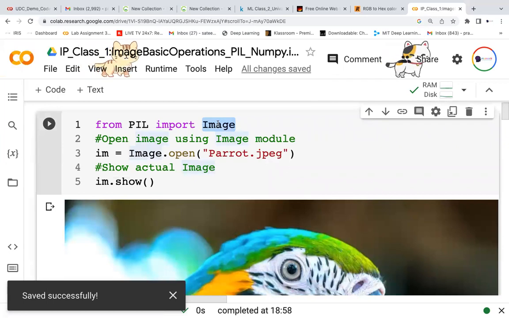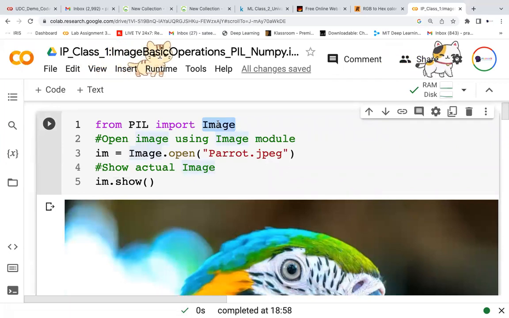Then what is the other basic operation I will be doing? Opening a file. So I'll use Image.open, then I should give the file name. Whatever the file name is, parrot.jpg is the file name I'm giving. And whatever the return value is, I'm assigning it to a variable. IAM is the variable I'm assigning. And then to display the image, IAM.show, and it will be